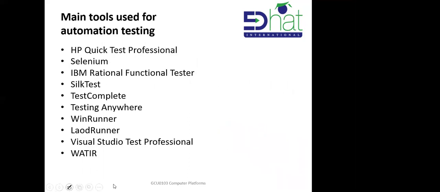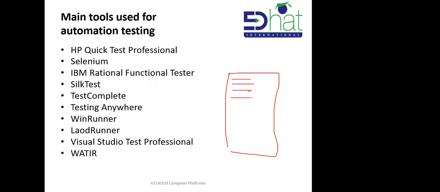Okay, so these are some main tools used in automated testing. For manual testing, as I told you, you have to see the code one line at a time and test it yourself, whether it is working. That is manual testing. Automated testing means these very famous tools available to test your software. The Visual Studio testing professional is what you are using now, the VB graphical user interface.